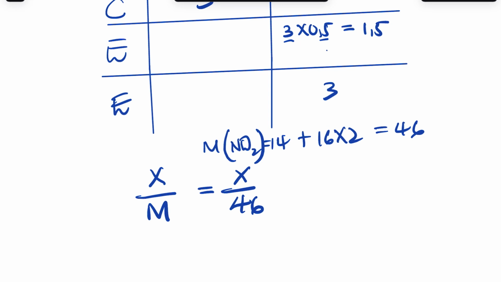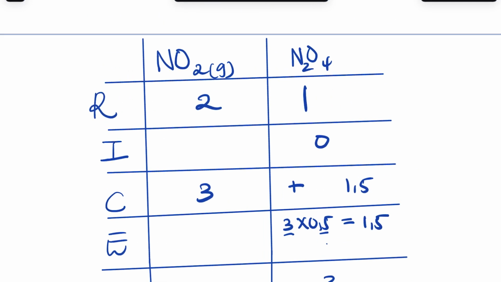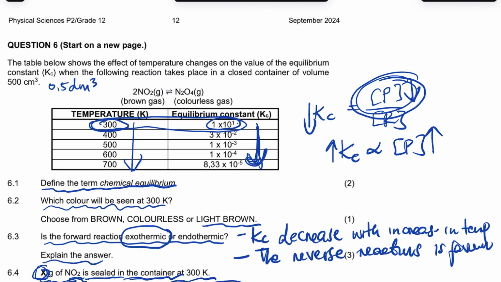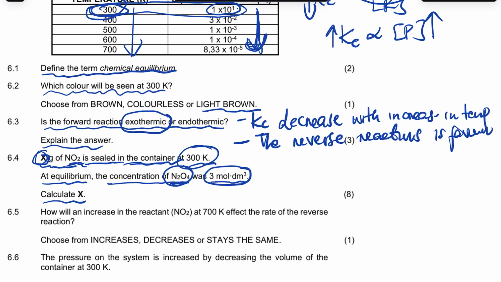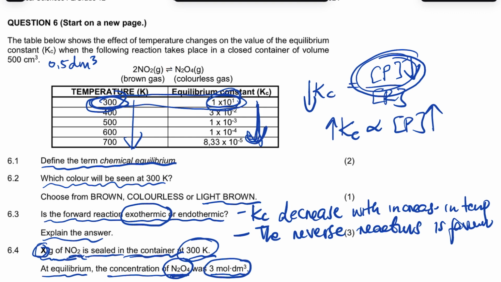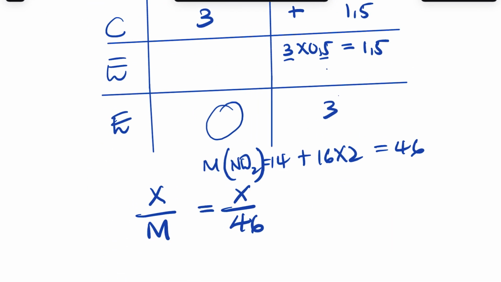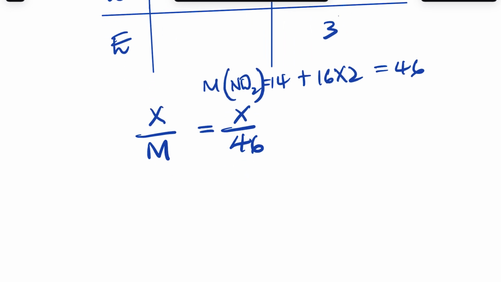Let's take an easy route where we say we have 3 here. So what are we going to do? Now we're going to use the Kc expression, because we have the Kc for the 300. This was at 300, so we're going to use that Kc in order to get the concentration there.